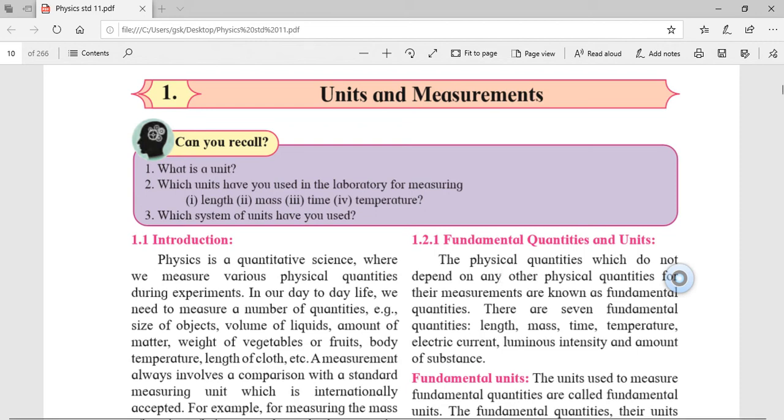This is a video which is here to explain the first lesson of the physics. The lesson is named units and measurements.